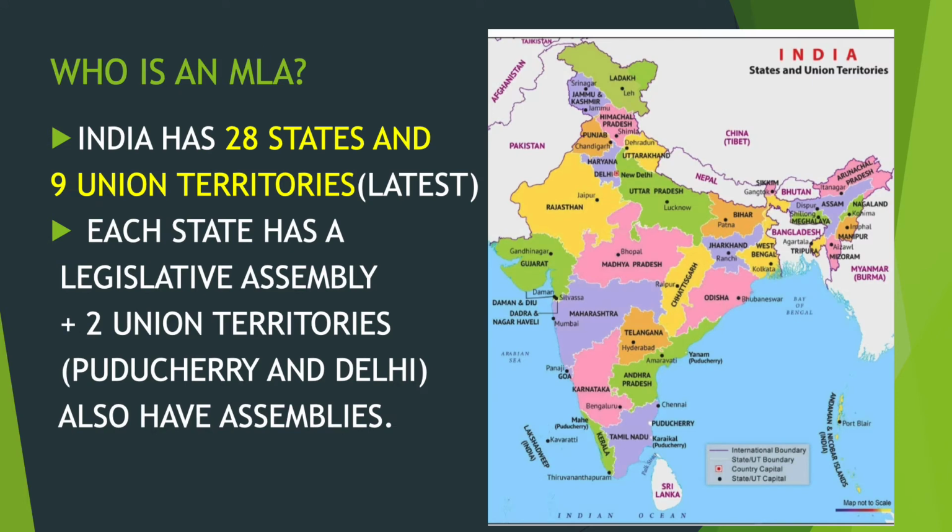Now, let us see the map of India. India has 28 states and 9 union territories. This is the latest map. Each state has a legislative assembly, plus 2 union territories, Puducherry and Delhi, also have assemblies.